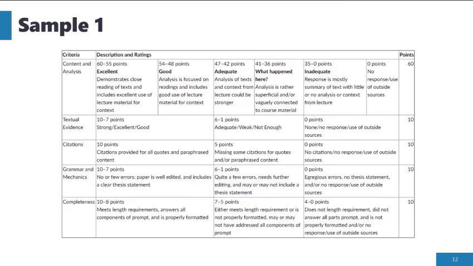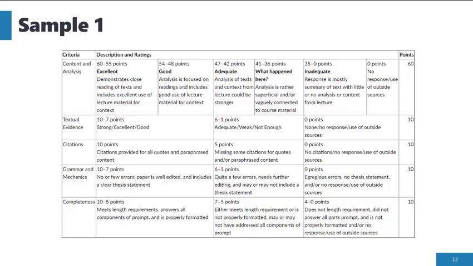Let's now look at some samples of rubrics from various online learning courses. Here is a grading rubric for a 100-point written assignment that requires content, analysis, textual evidence, citations, and grammar and mechanics. As you can see, it has 5 criteria, the rows, and a scale of up to 6 ratings, the columns. Not all criteria require 6 ratings, though.